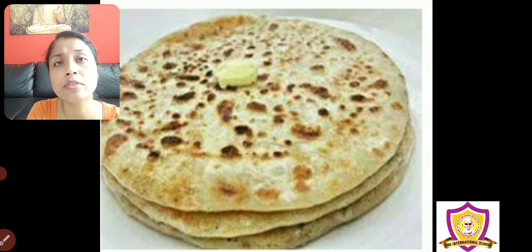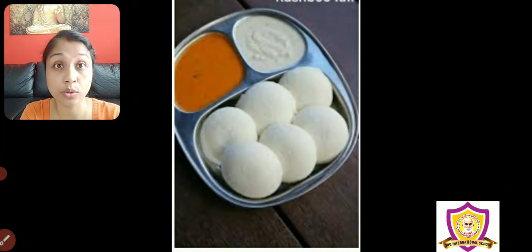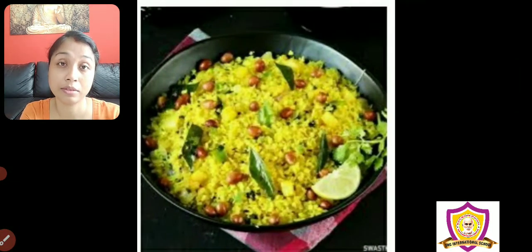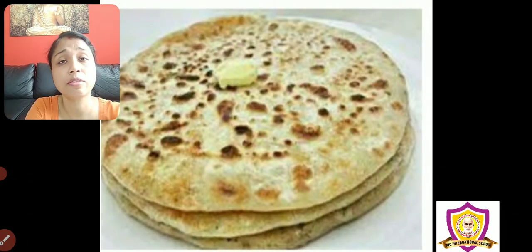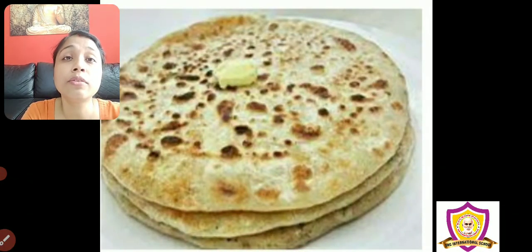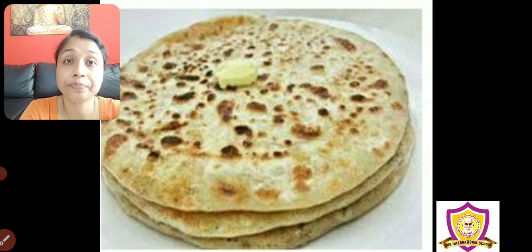And when I was observing, I saw that you have drawn parathas, bread, omelette, idli, dosa, chutney, sambar, poha. So many things you have drawn, and these are the things generally we have in our breakfast. So children, today we will discuss, we know the names of the food we have in breakfast, lunch or dinner. But today we will discuss what things we use to make this paratha, bread, idli. Okay, let's start. So first we will talk about paratha.